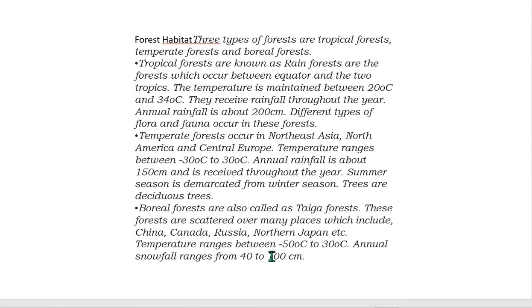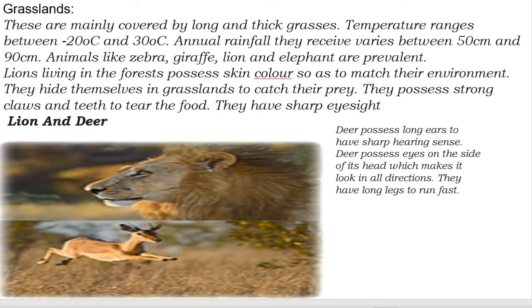These forests are scattered over many places which include China, Canada, Russia, Northern Japan and others. Temperature ranges between 50 degrees centigrade and 30 degrees centigrade. Annual snowfall ranges from 40 to 100 centimeters. In grasslands, we have seen temperature ranges from minus 20 to 30 degrees centigrade, and rainfall will be 50 centimeters.